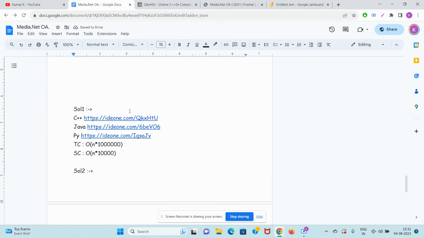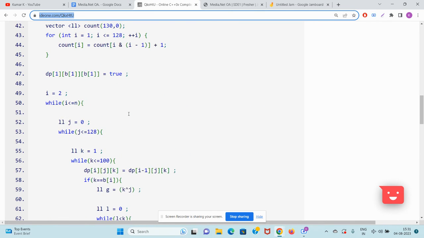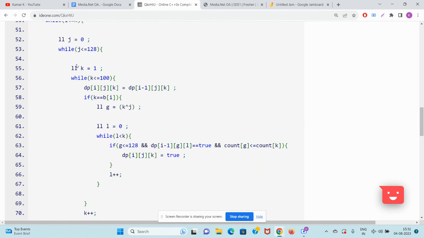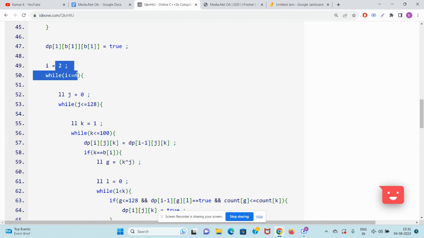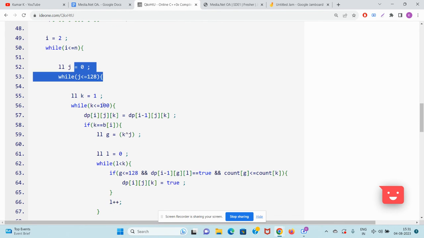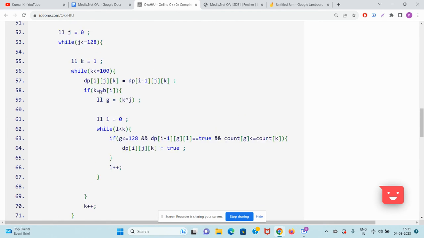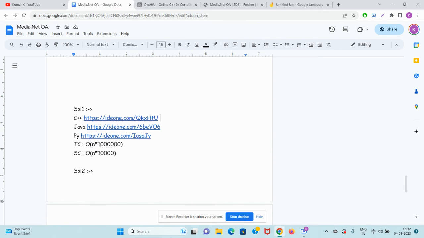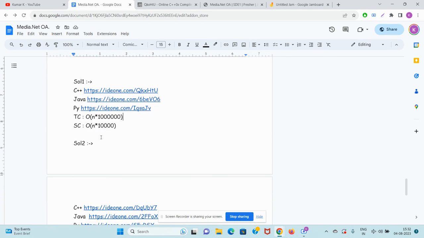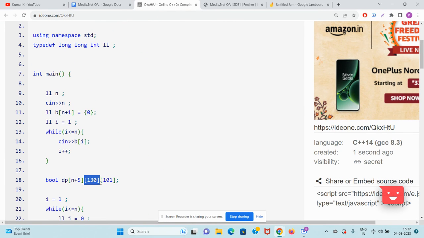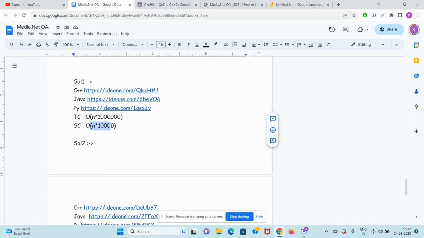Guys, the time complexity is very high. This will give a TLE, but it will pass a few cases and you will get the interview for sure, because I don't think most people will even reach this solution for such a hard problem. You can see that your loop is running from 0 to n. This is going from 0 to 100, this is also going from 0 to 100, and this also can go from 0 to 100, L less than k. So 100 into 100 into 100 into n, so n into 10 raised to 6. And this will be very problematic. And the space complexity, DP of I, J, K: n into 100 into 100, so n into 10 raised to 4. This is also very big.